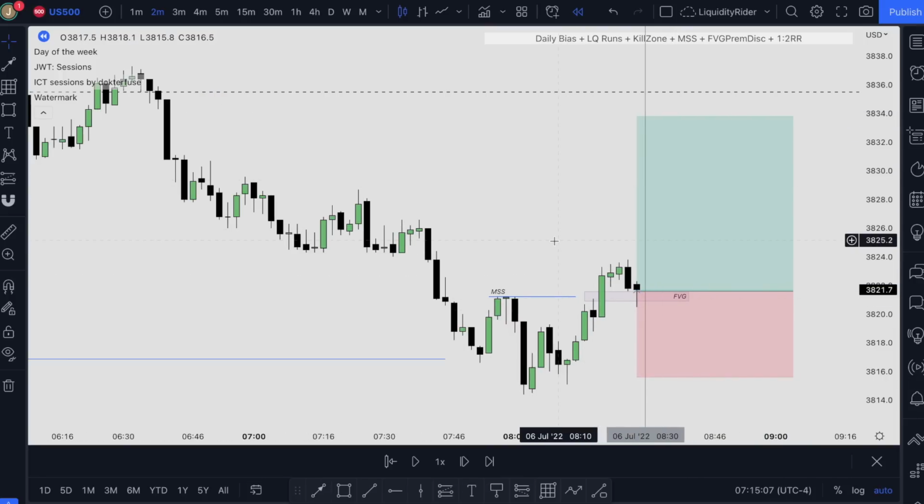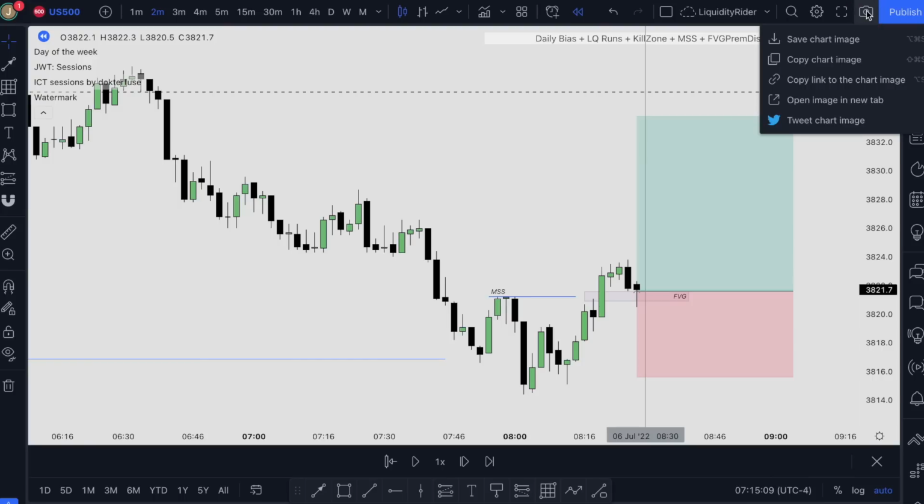Before you see the price play out, make sure you take screenshots so you can lock down your chart and lock down your journal, so that you can go back and revise in the near future.